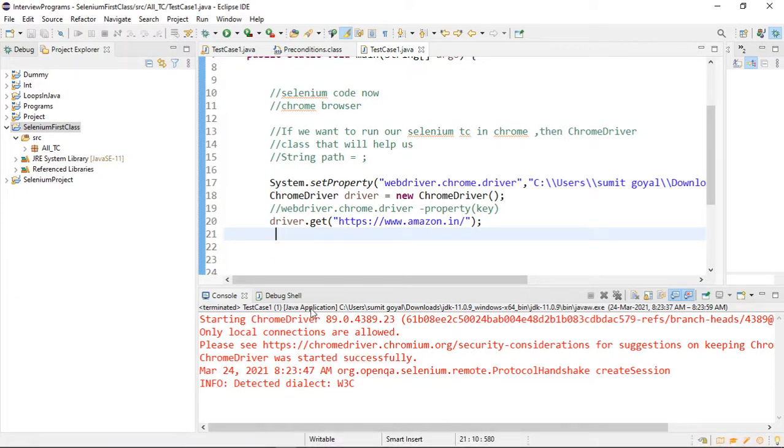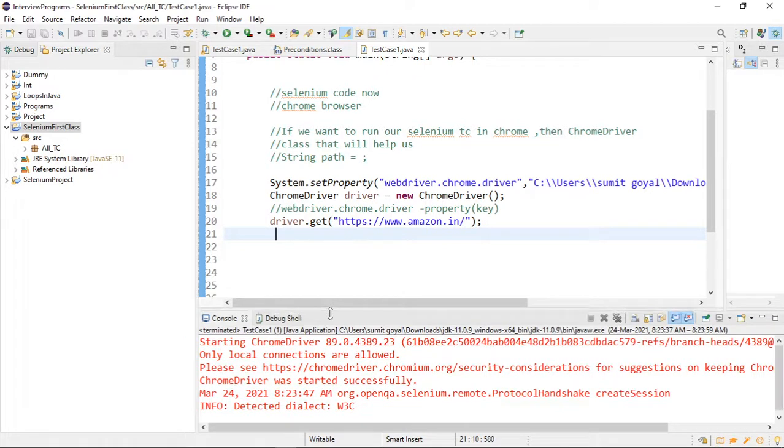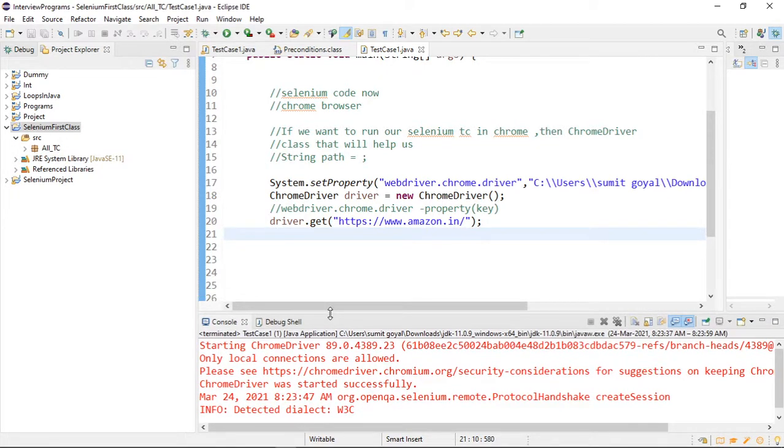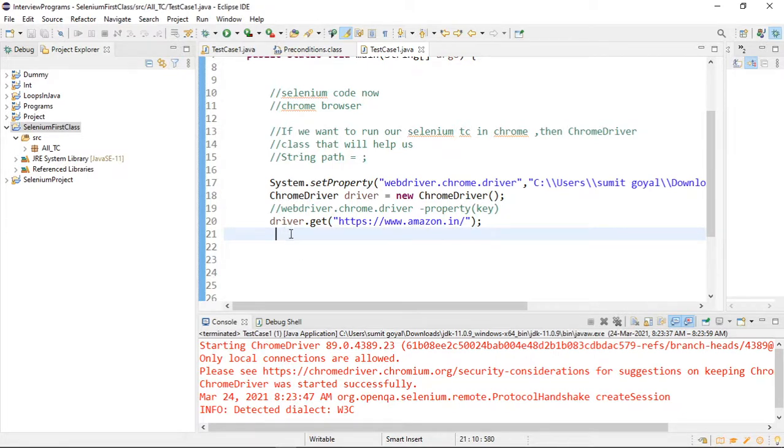So here, one more question: what is the difference between navigate and get method? I have explained the same thing. Maybe it will be covered in future. I'm exactly to know the question. I have told you, if you are opening the URL with the help of navigate. Maybe it will be covered in future. But first, understand the basic thing, right?